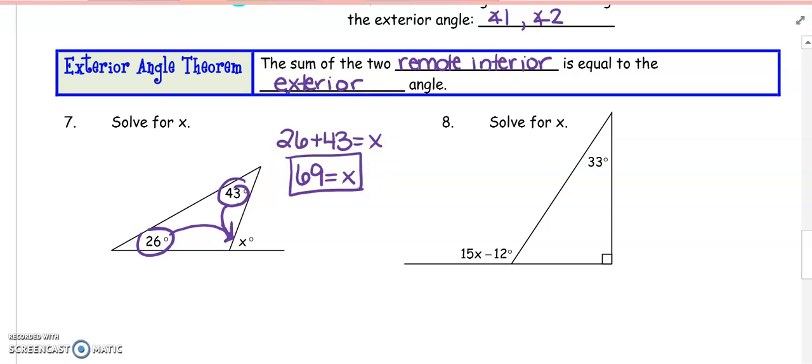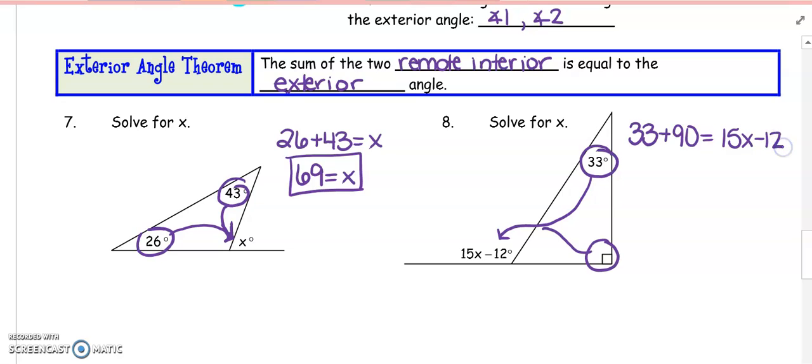Let's look at number 8. The remote interior angles, when I add them up, they're going to equal the exterior angle. 33 and 90 are going to add up to 15x minus 12. Let's solve that. That's 123 is equal to 15x minus 12.